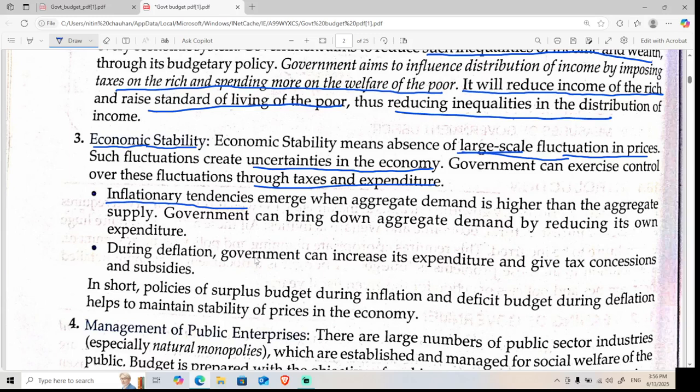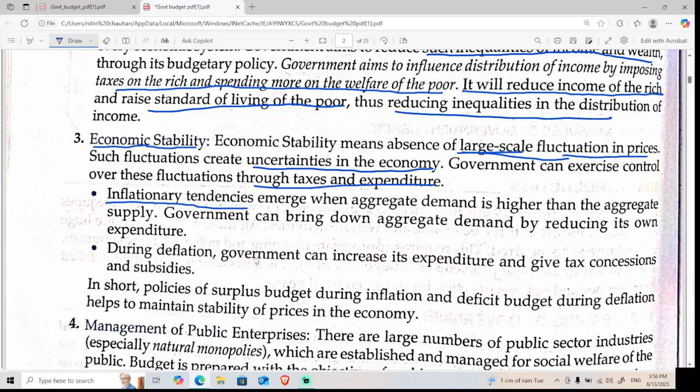So here the budgetary policy works. Like the price of onion, you may have seen many times in the past, it has risen so much. The government takes a decision on a price ceiling. What does a price ceiling do? The price cannot exceed a particular price. It saves the farmer, it saves the customer also. And inflation emerges when aggregate demand is higher than aggregate supply. So what is inflationary tendency? Inflationary tendency happens only when the supply is less and the demand is very high.